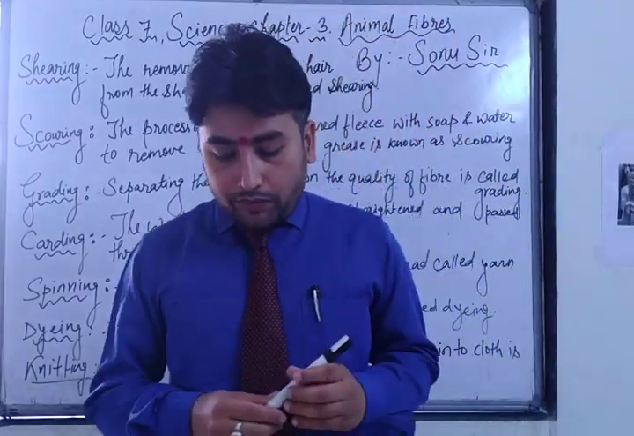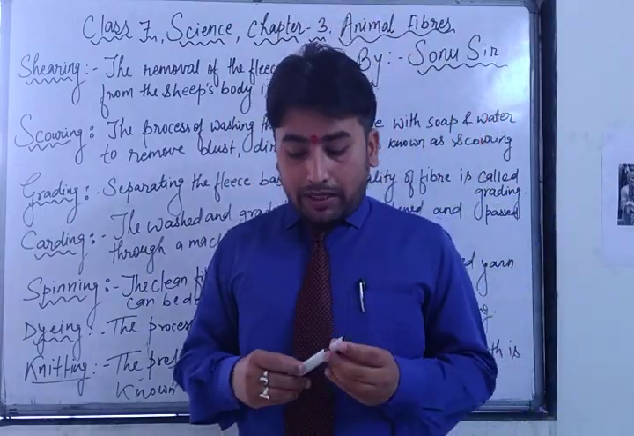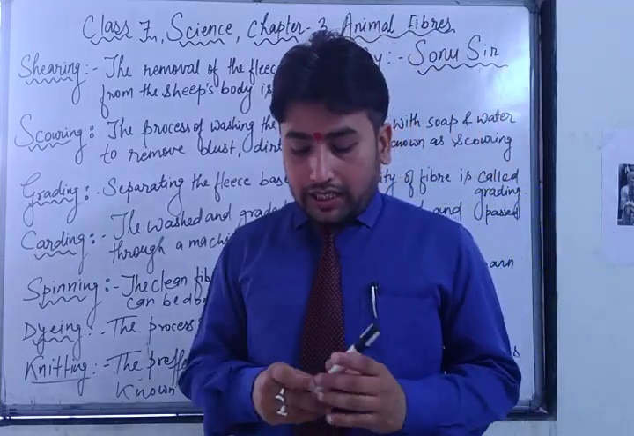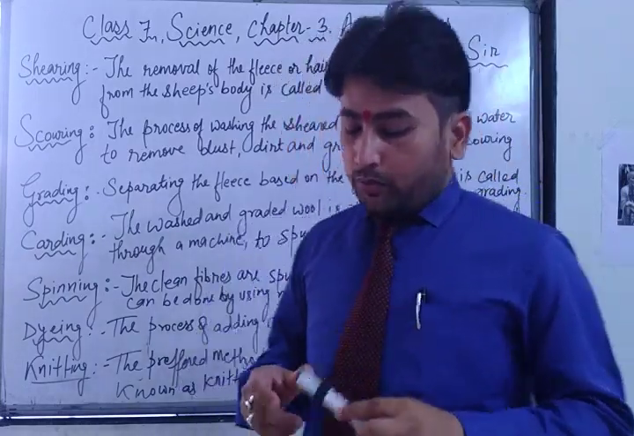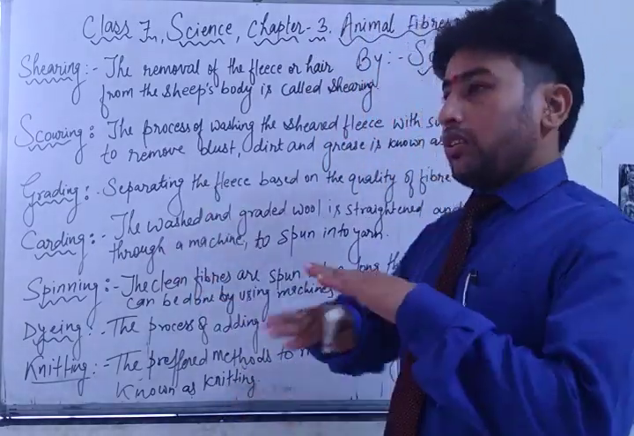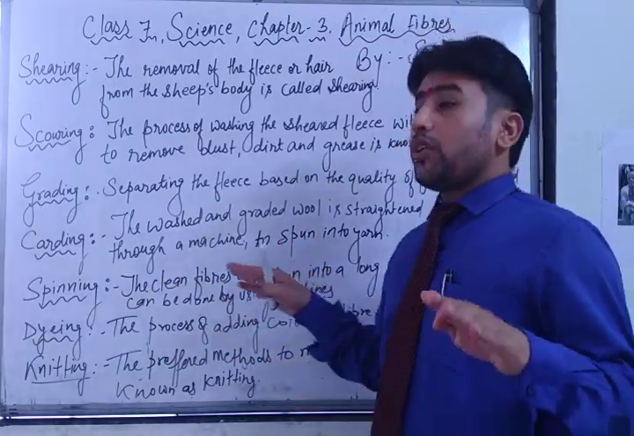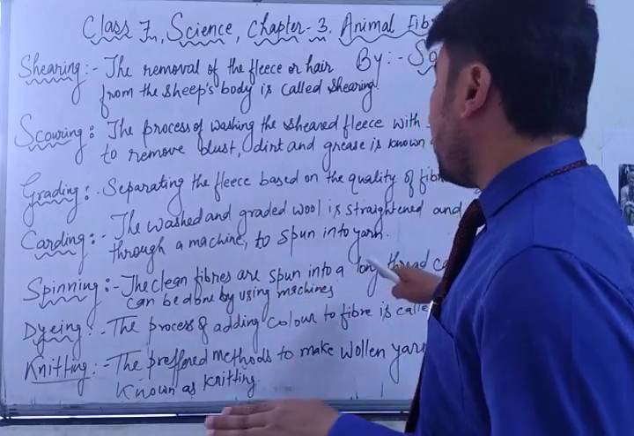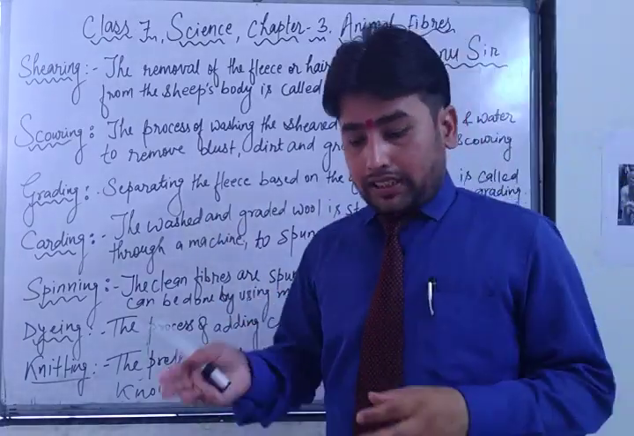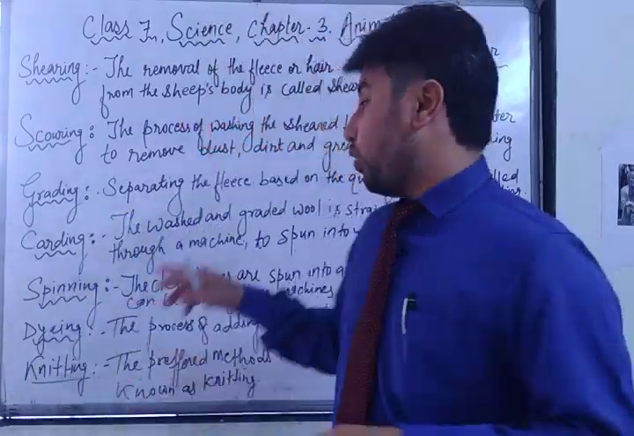The machine lays the fibers parallel to each other so that they can be easily spun into yarn. Residual dirt and other materials sticking to the fibers are removed in this stage. What happens especially in the carding process? The hairs are made straight and all those particles are removed, and after removing, the hairs are straight and can be converted into yarn. If any dust is still remaining on that fleece, it should be removed.